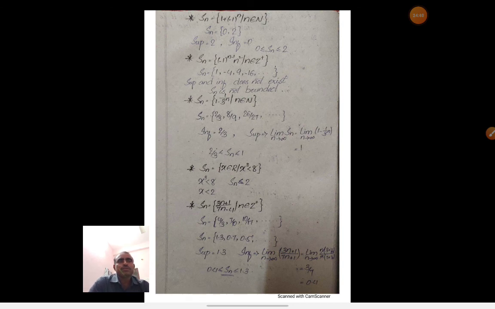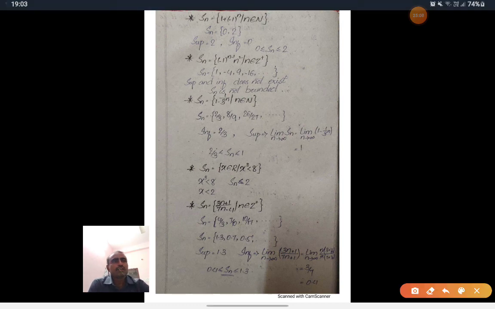Sn is equal to (-1)^(n-1) n squared, such that n belongs to Z plus. See, observe. First write the elements of the sequence, the particular terms. If n is equal to 1, we get 1. If n is equal to 2, we get minus 1 into 2 squared, that is minus 4. For n equal to 3, 9, then minus 16, and so on.